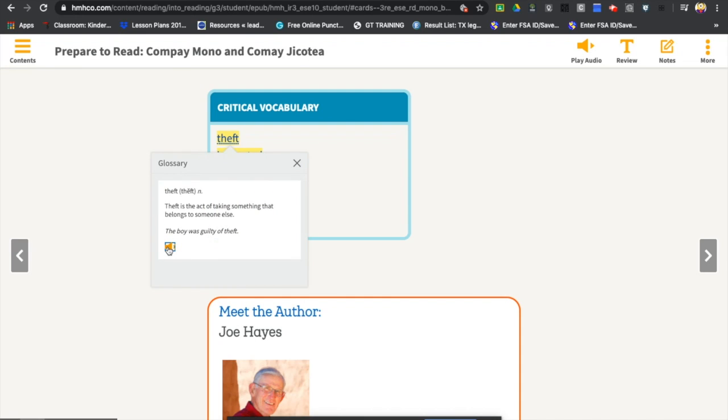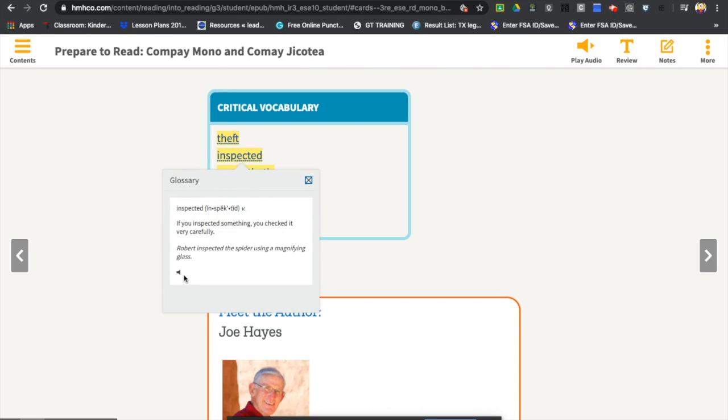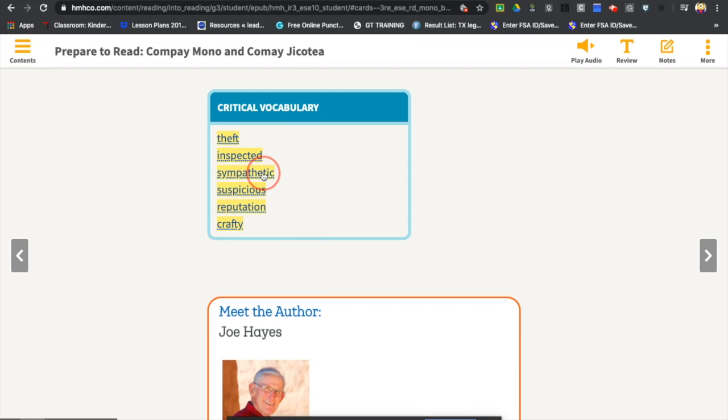Theft. Theft is the act of taking something that belongs to someone else. The boy was guilty of theft. Inspected. If you inspected something, you checked it very carefully. Robert inspected the spider using a magnifying glass.